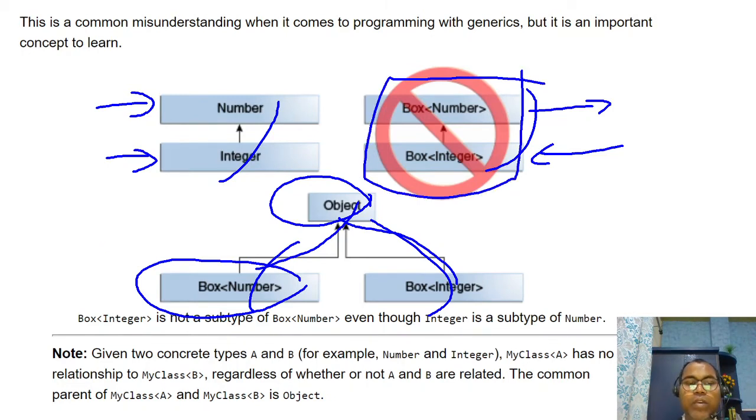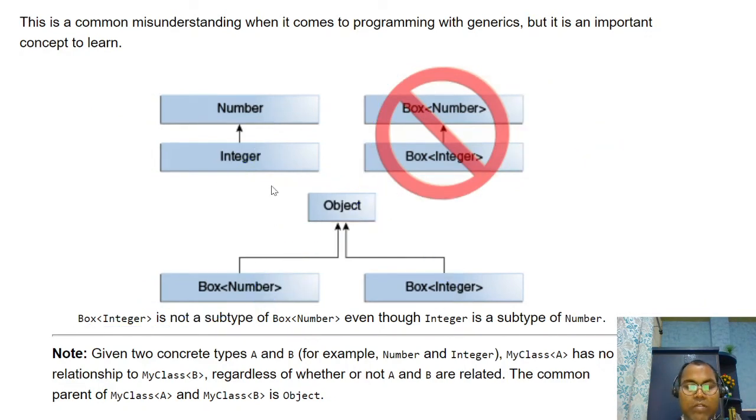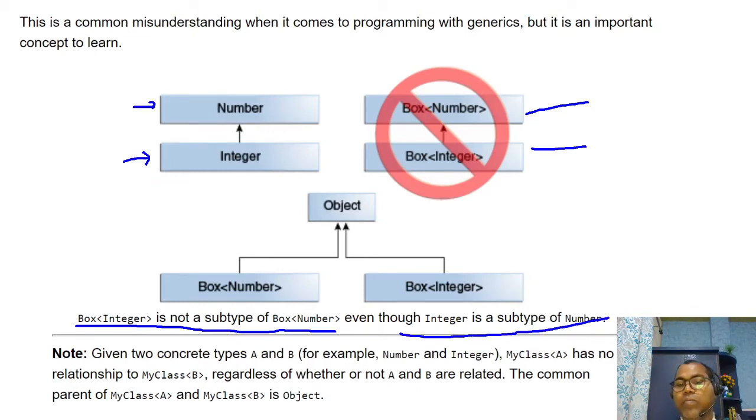Box of Integer is not a subtype of Box of Number, even though Integer is a subtype of Number. So in the case of generics, it's not allowed.